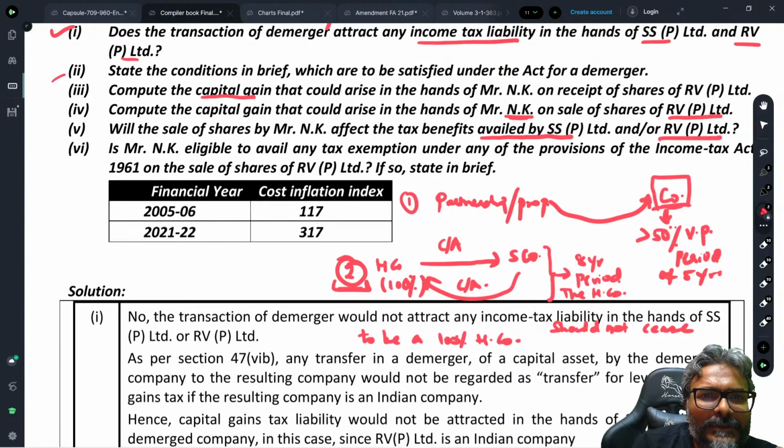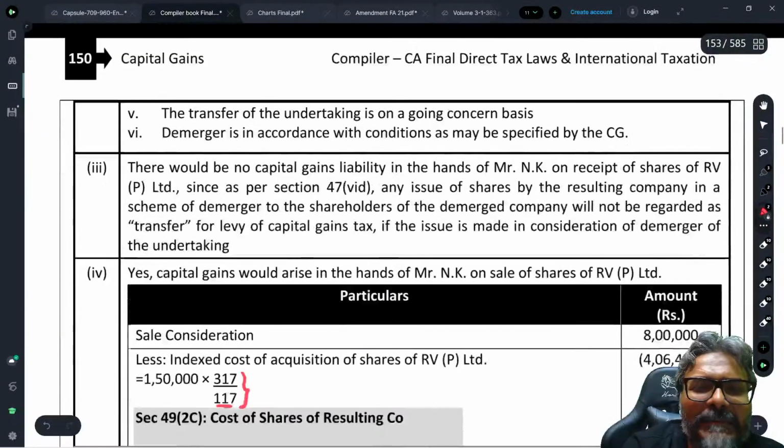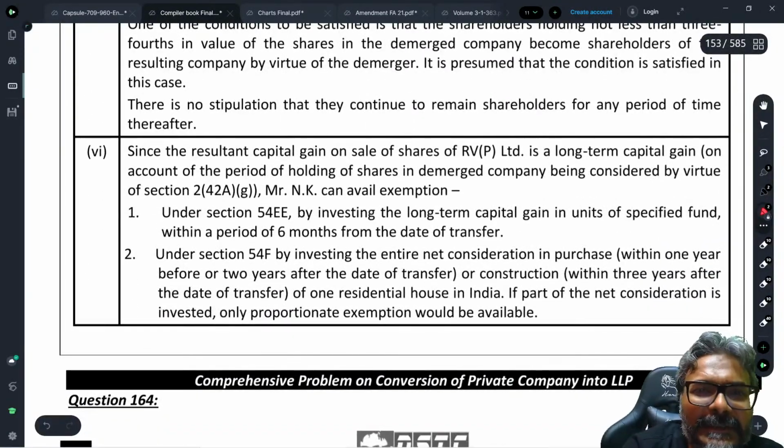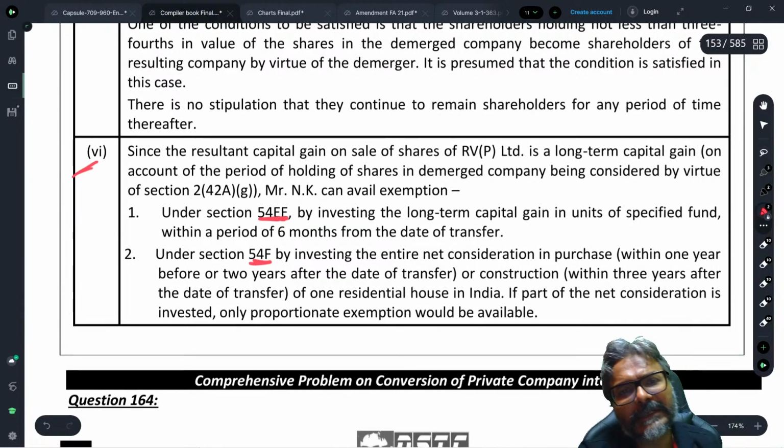Fine. Now students, on this capital gains which NK has got on the sale of the resulting company shares, can Mr. NK do anything to claim an exemption? And the answer is yes, he can do the necessary investment. And we have defined 54EE, 54F.